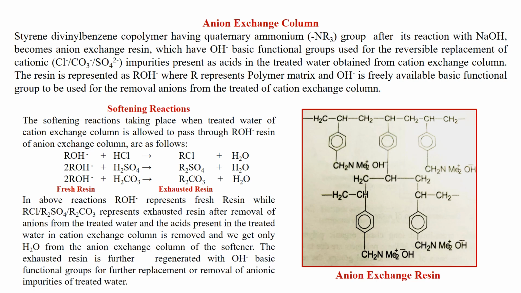In the above reactions, ROH is fresh resin, while RCl, R2SO4, R2CO3 represent the exhausted resin after removal of anions from the treated water, and the acids present in the treated water from the cation exchange column are removed, and we get only H2O from the anion exchange column of the softener. The exhausted resin is further regenerated with basic hydroxyl functional group for further removal of anionic impurities present in the treated water.